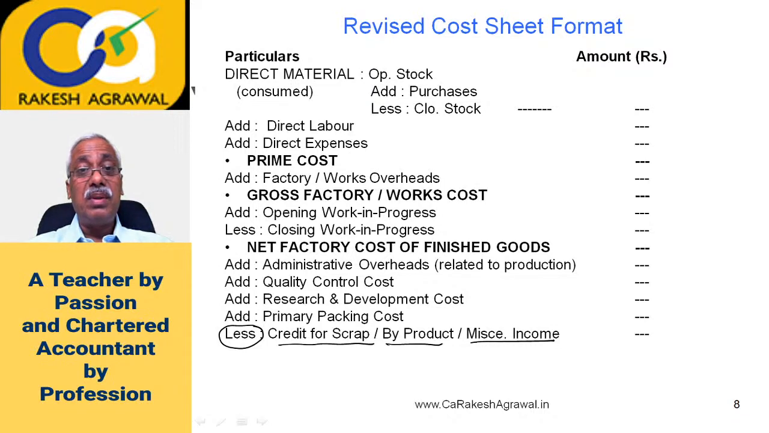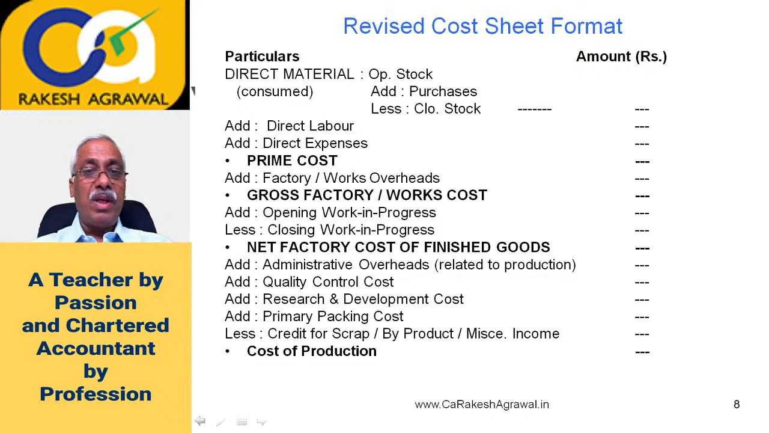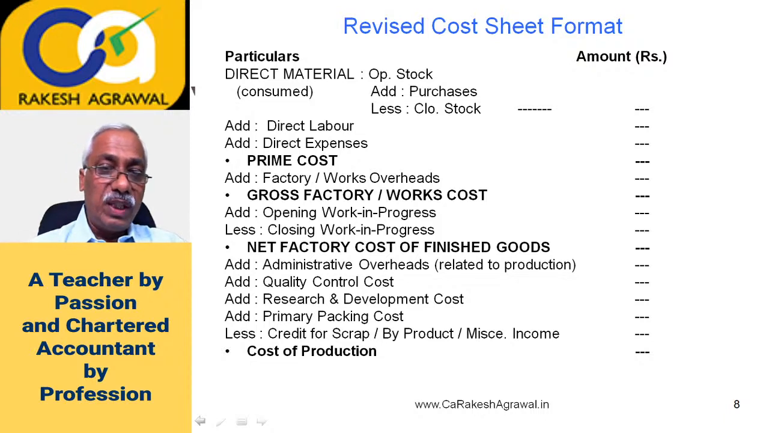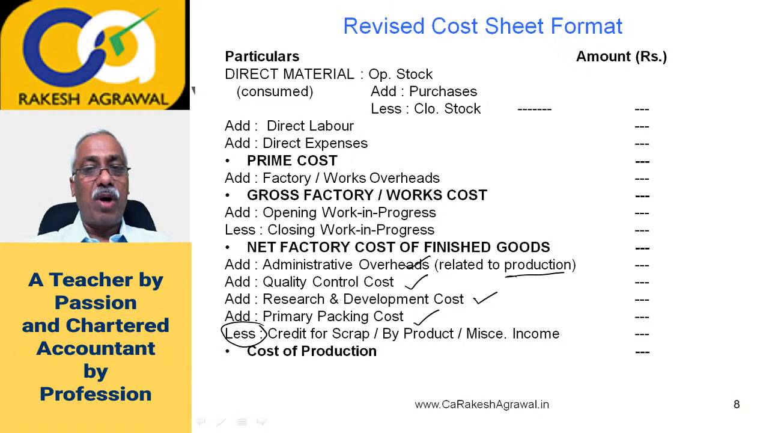But this miscellaneous income is generated during the manufacturing process only, that is, scrap generated during manufacturing, byproducts produced during manufacturing, or any other such miscellaneous income generated from the manufacturing process. That revenue is deducted, not added. It is deducted from the cost to get the cost of production. Okay, I hope you have noted the change. Administration overheads were already there in the earlier cost sheet, but it is related to production only. Add quality control cost, research and development cost, primary packing cost, and deduct the credit for scrap, byproduct, miscellaneous income to get the cost of production.